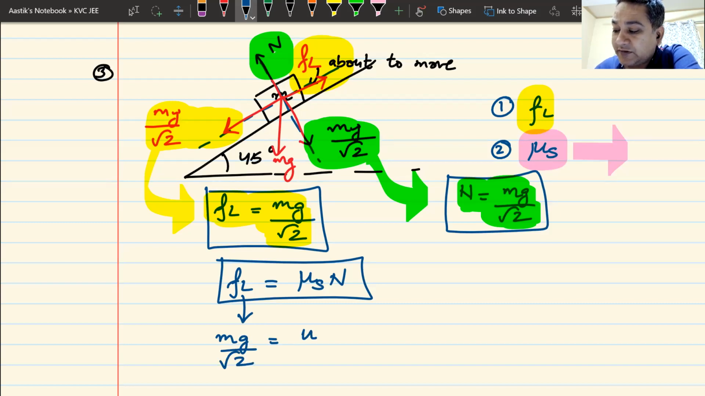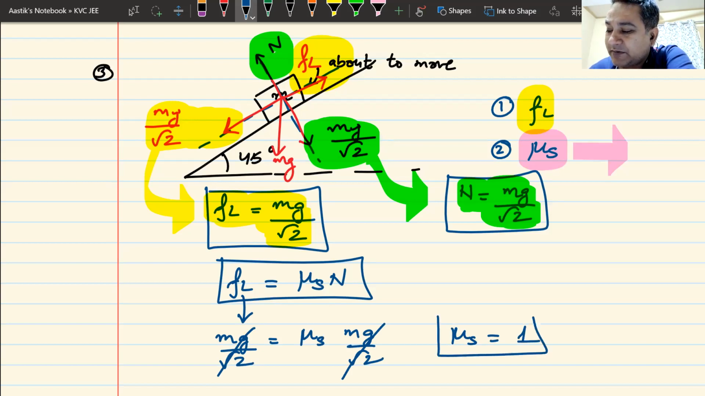The value of mu s is not known. In this particular case, normal reaction is also mg by root 2. This will get cancelled. Remember, mu s is not 0. Mu s is 1. It is a very, very high value of mu s. Remember, my question was a fictitious question. Normally, mu s is not so high. It is always 0.1, 0.2, 0.4. But again, doesn't matter whether it's a practical value or not.